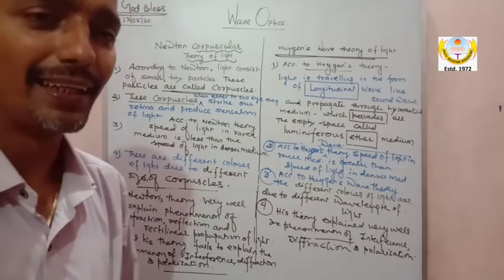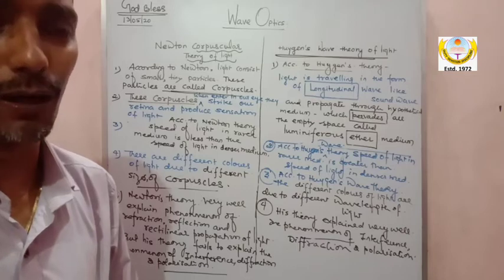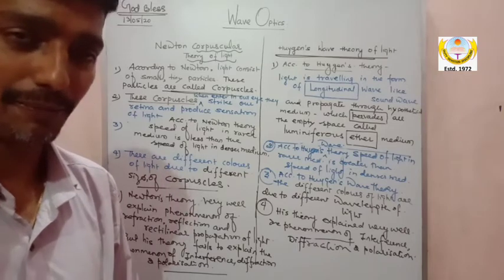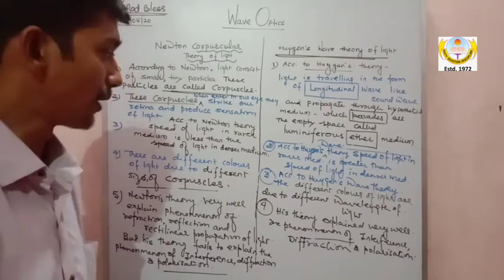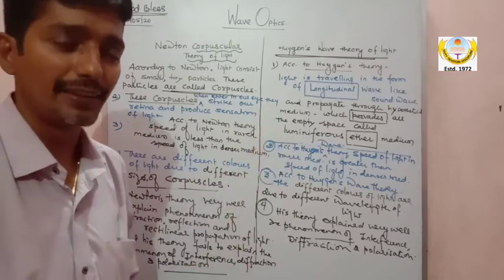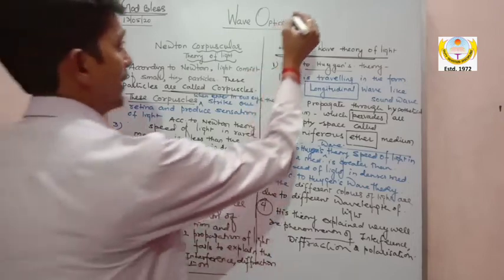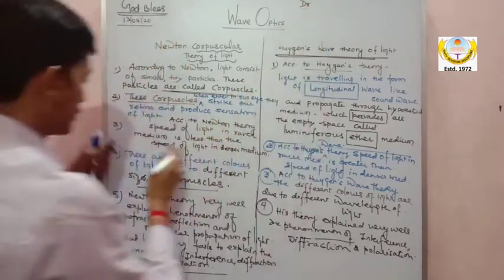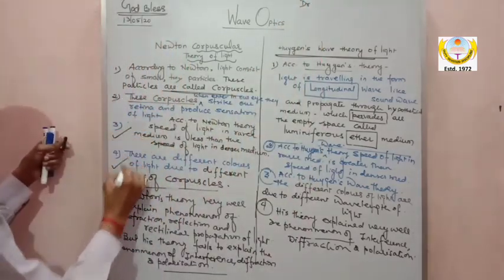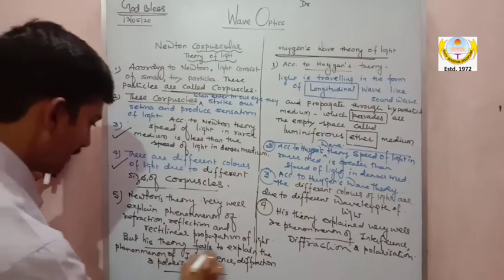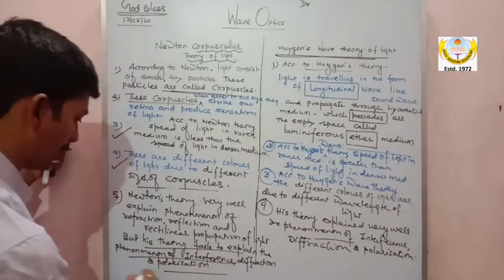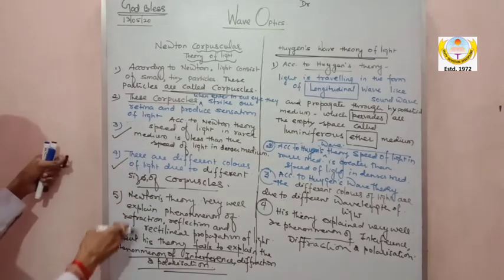Because as I said, there are many more theories of light to be discussed. Am I clear? So now the next part is Huygens' theory. So these are all the drawbacks. Now what are Huygens' theory drawbacks? I am writing here drawbacks of Huygens' theory, because the drawbacks of Newton's theory are points 3, 4 and this line. His theory fails to explain the phenomena of this. So please write down these are the drawbacks.